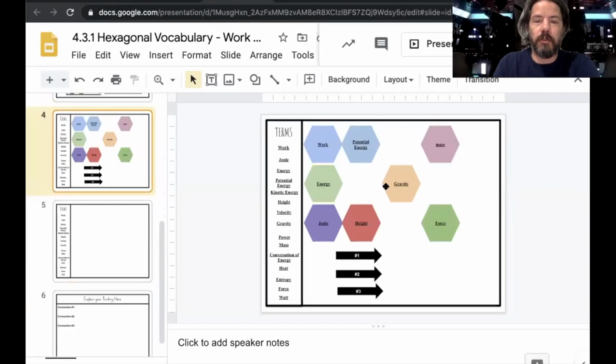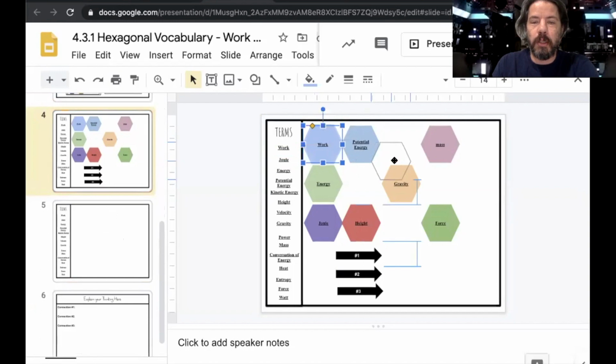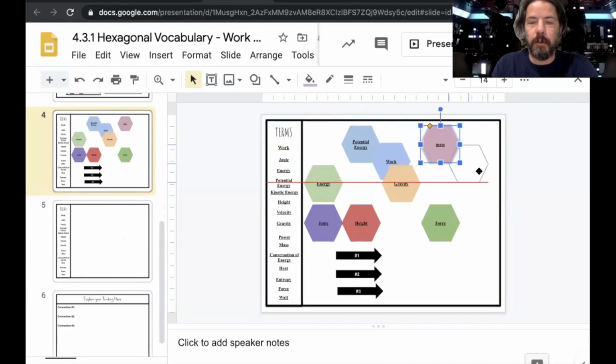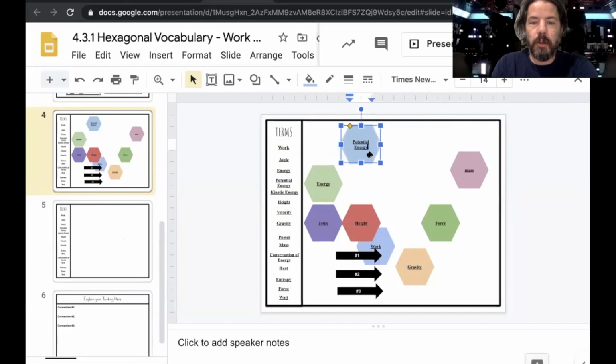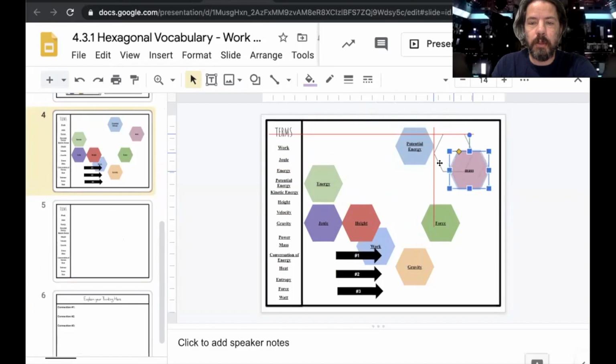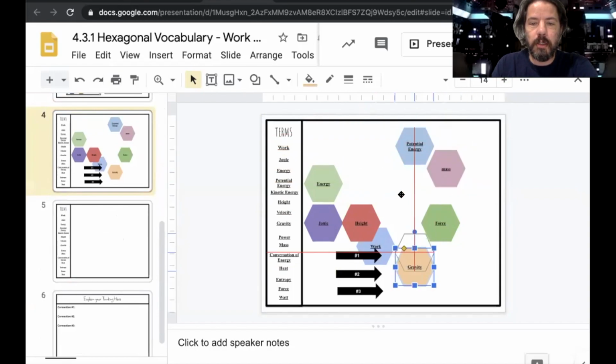Basically what you're going to do is take these words that we worked on last week and position them so that they're grouped together. How are they connected? For example, we've got potential energy. We know potential energy is mgh, so there's height.